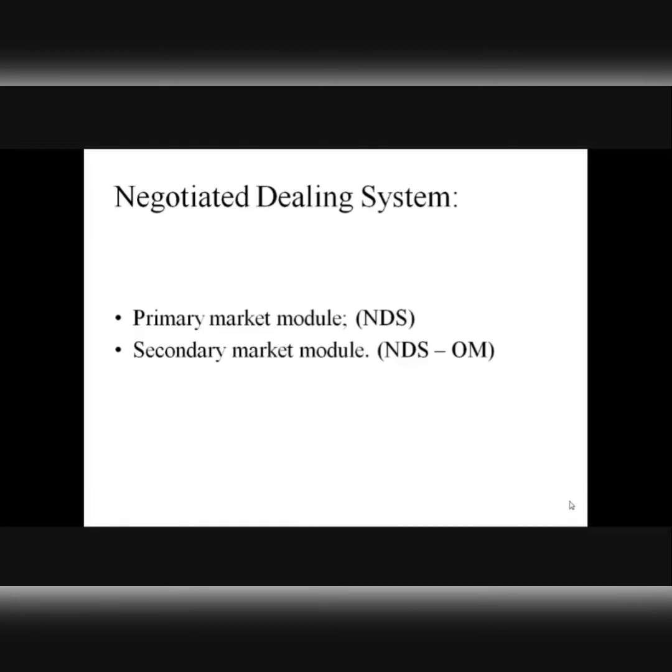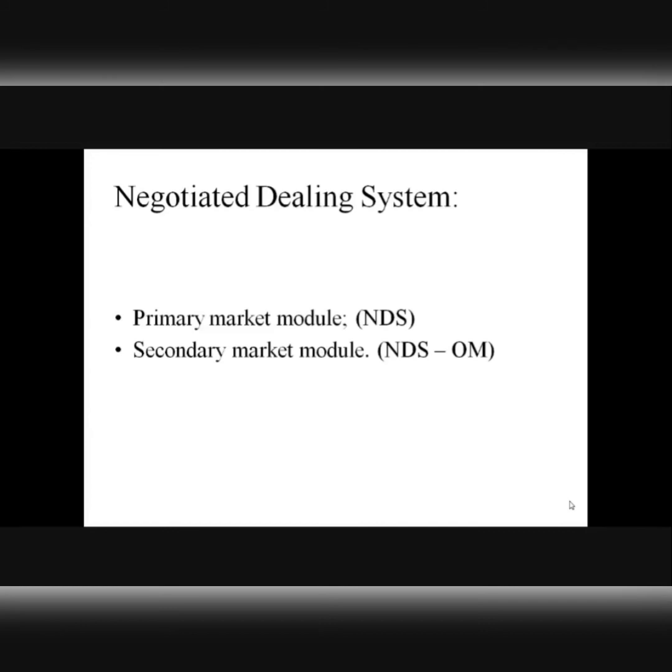While the NDS order matching, or NDS OM module, is an anonymous screen based order matching module that facilitates trade of government securities in the secondary market. Once the securities are obtained or purchased from the issuer on the NDS platform, later on they can be traded with subsequent investors in the market using the other module, known as the secondary market module or NDS order matching module.